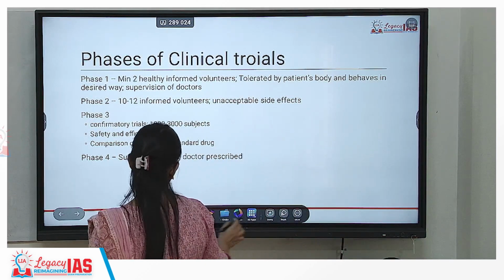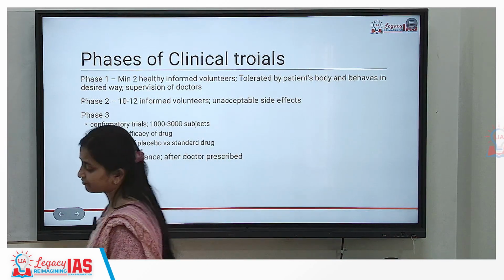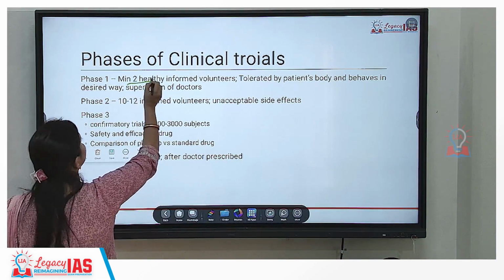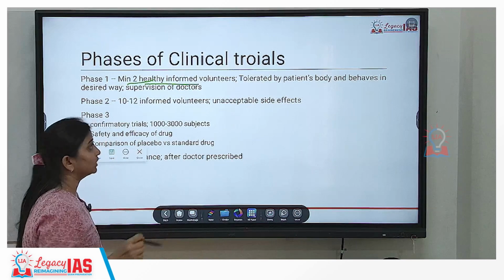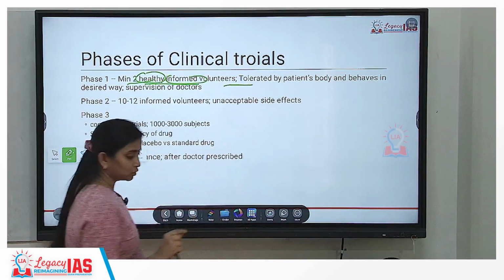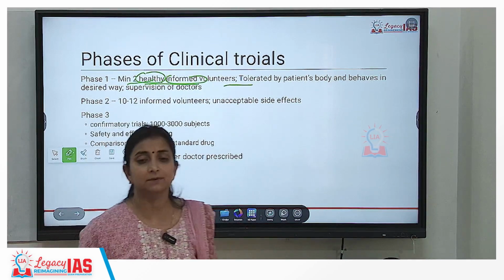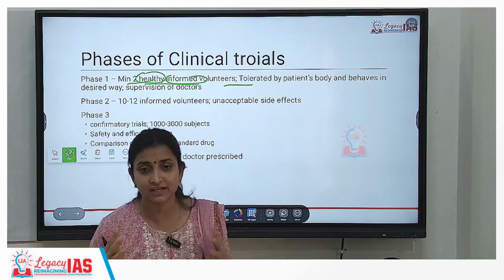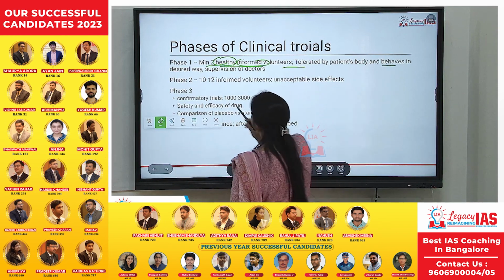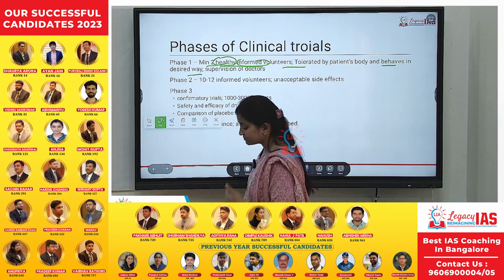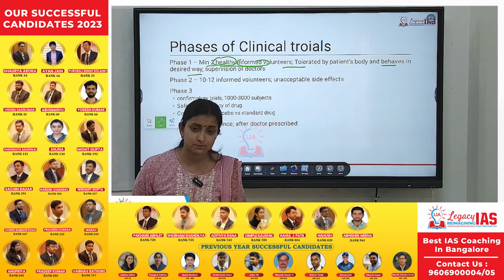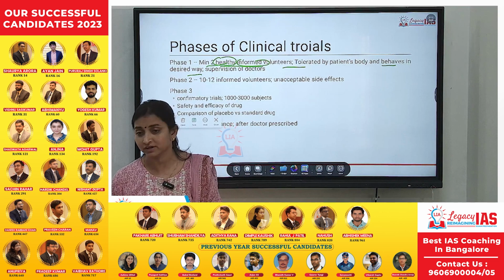Now talking about the phases of clinical trials in India, there are 4 phases of clinical trial. Phase 1 में a minimum of 2 healthy informed volunteers. Healthy and informed volunteers, first of all we will check whether the person is able to tolerate this medicine or not. Tolerated by the patient's body and behaves in a desired way, ठीक है? This must be carried out in continuous supervision of doctors. So these patients must keep visiting the doctor regularly.